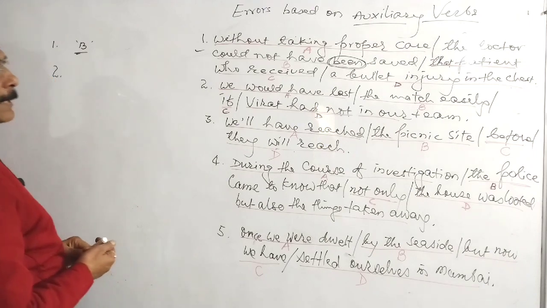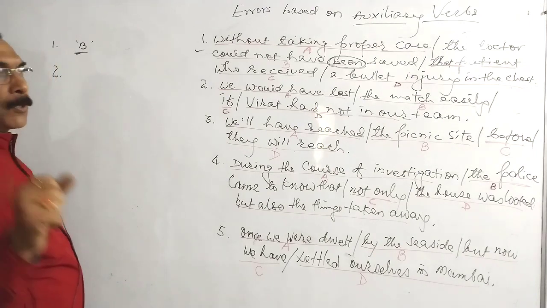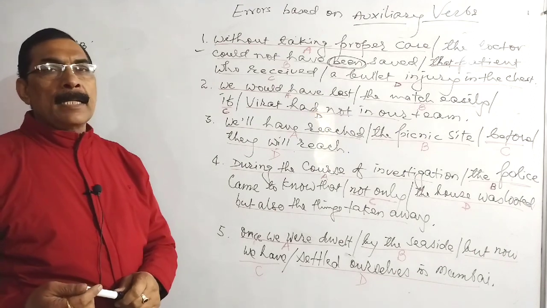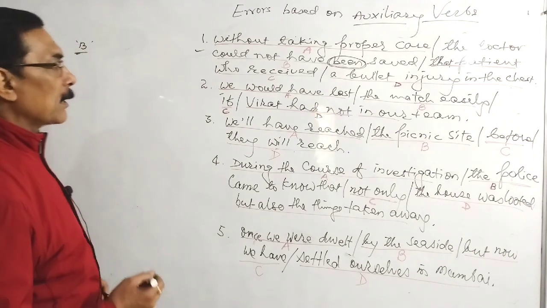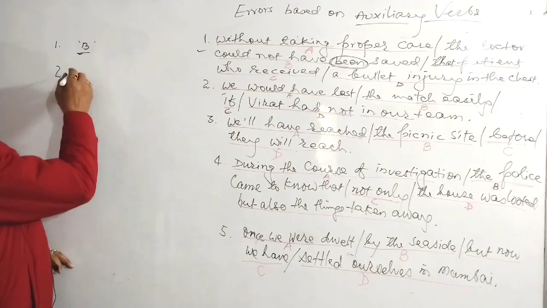So if you want to complete the sentence or find the error, you should pay attention to the pattern of hypothetical sentence that I taught in the last video of auxiliary verbs.